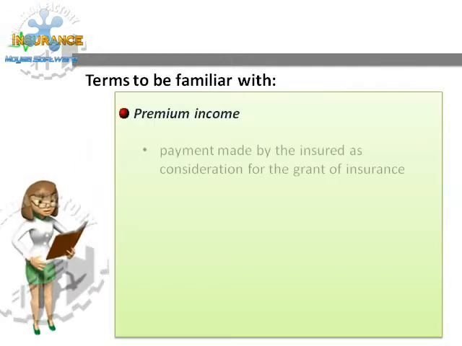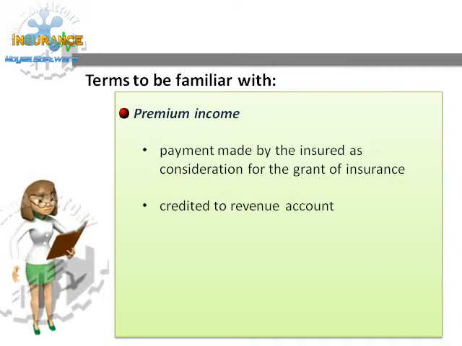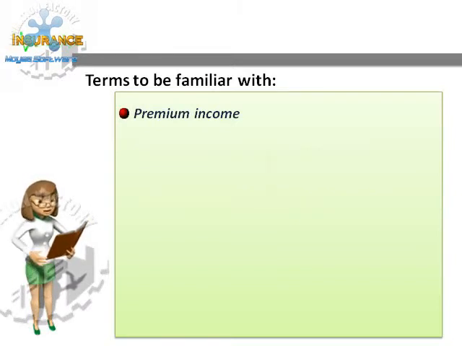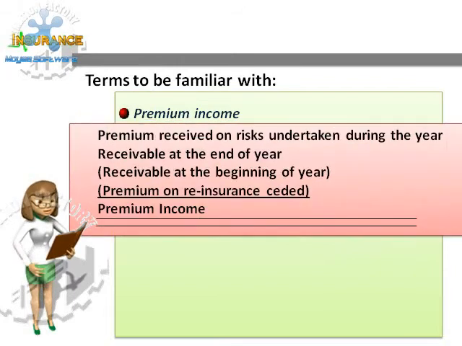Third is the premium income. The payment made by the insured as consideration for the grant of insurance is known as premium. The amount of premium income to be credited to revenue account for a year may be computed as premium received on risks undertaken during the year, add the receivable at the end of the year, less receivable at the beginning of the year, and less the premium on reinsurance ceded.